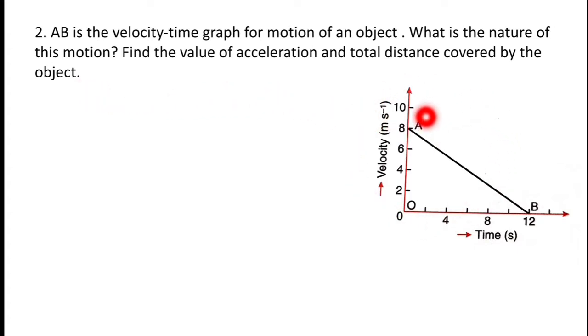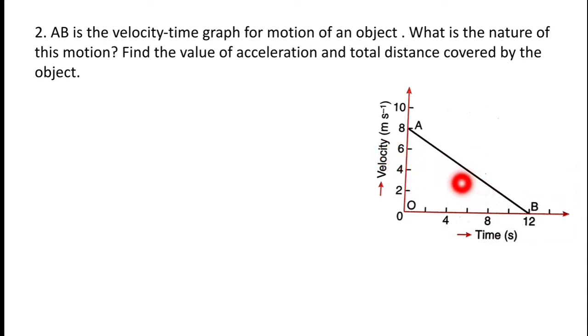So from this graph, it is clear that this is the velocity time graph, and also AB represents a straight line. So we know that when the velocity time graph for motion of an object is a straight line, then it represents uniformly accelerated motion. But also you can see that the line is sloping downwards. Sloping downwards means initially it has higher velocity and after some time its velocity decreases.